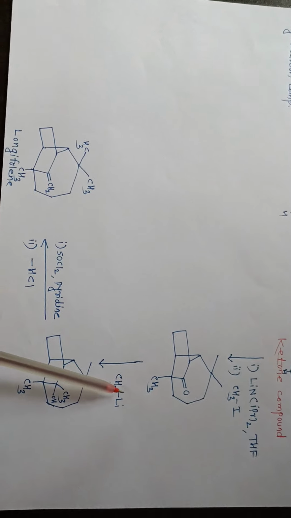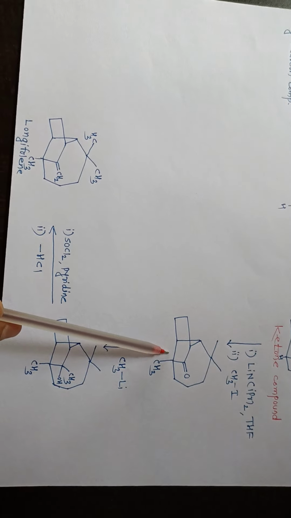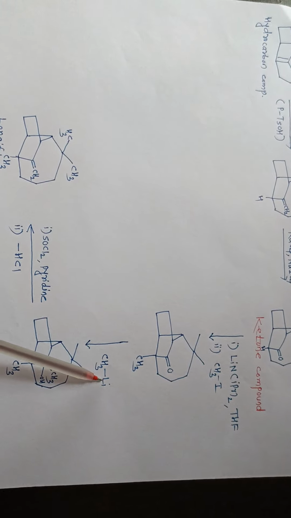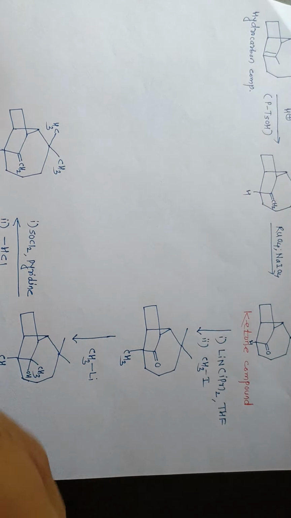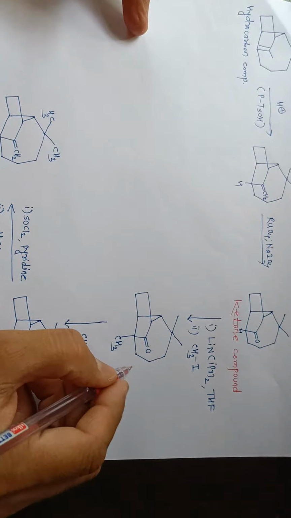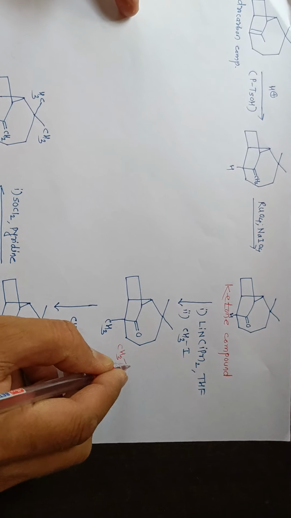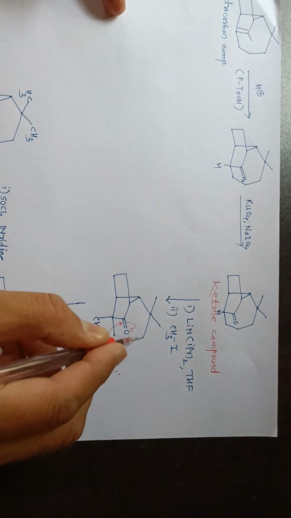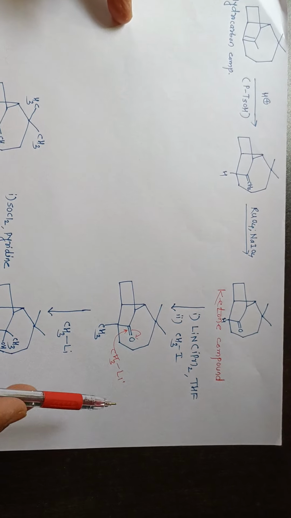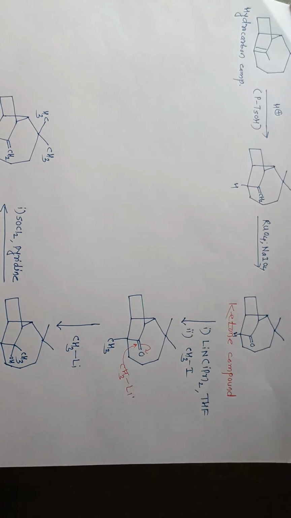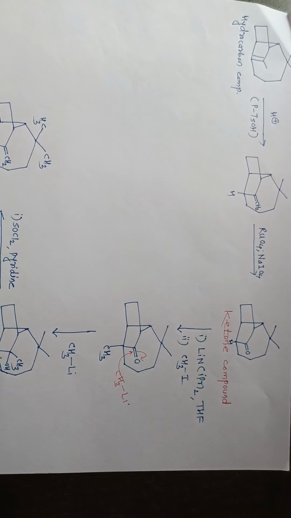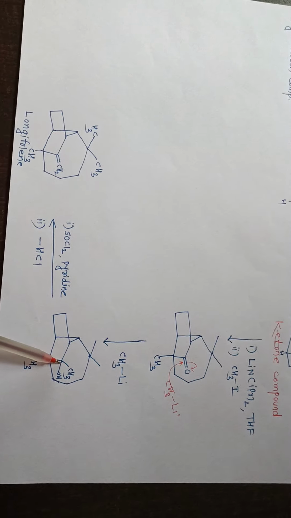Then that compound or that intermediate was allowed to react with methyl lithium. So here that methyl lithium will attack at this carbonyl carbon. There is formation of O minus, and that O minus will take the proton from the medium, and there is formation of OH at this particular position.